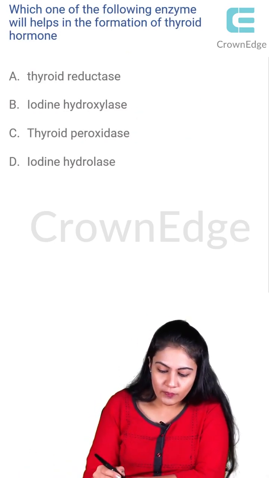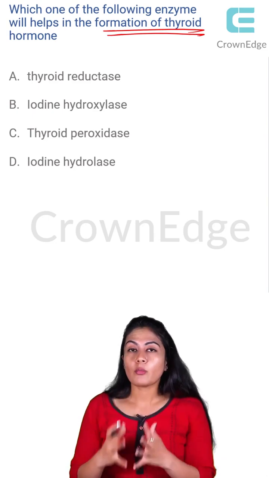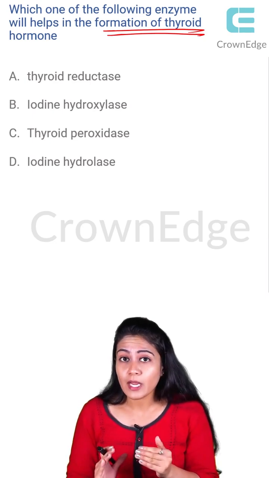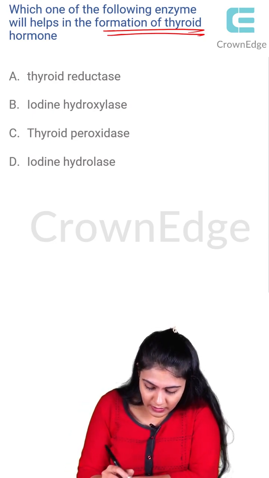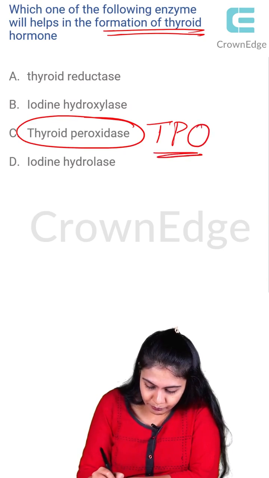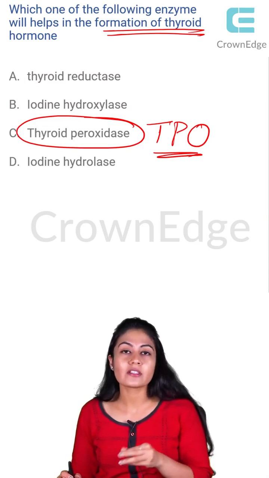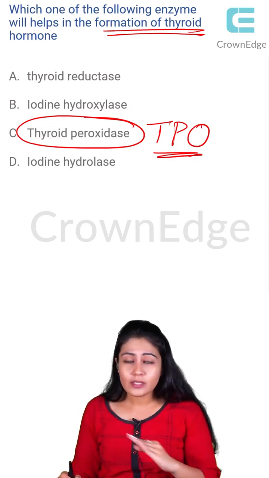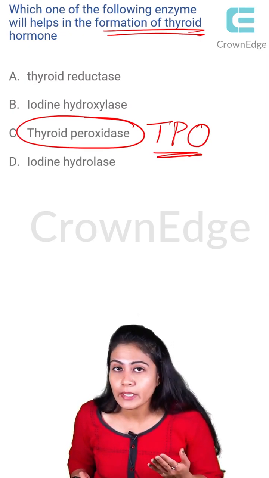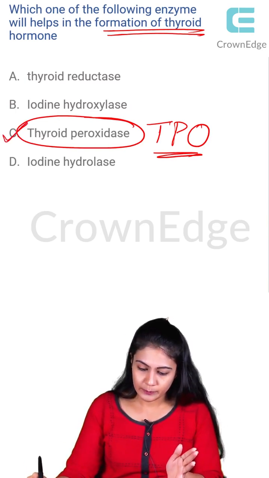Next question, which one of the following enzymes will help in the formation of the thyroid hormone? Thyroid hormone formation, we talked about a lot in detail in the lectures. So we must identify what that is. That was the thyroid peroxidase, which is known as TPO. Only this enzyme we talked about, because this is the only enzyme which helps in the thyroid hormone formation. All other enzymes are not present, or even if they are present, they are not helping in the thyroid hormone formation. So the answer over here is option C.